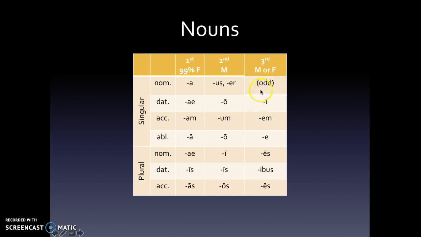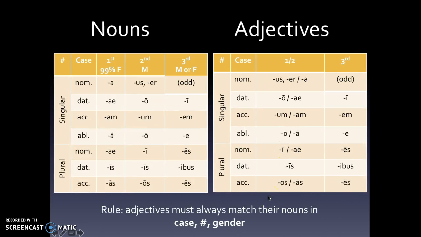We've got the odd box here. The nominative singular doesn't really follow a pattern, but the rest do: e, ace, ibis, ace. Okay, this looks a little confusing. It's a little overwhelming. Just focus on the left side for right now. This is what we just did. So remember, feminine, masculine. Third declension can be masculine or feminine.